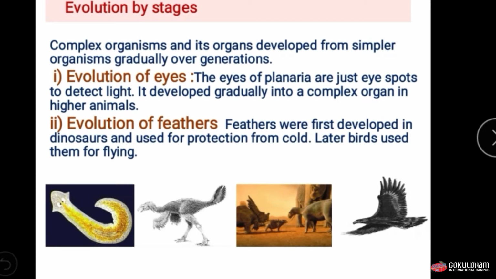The eyes of planaria are just eye spots to detect light, which is simpler in form. It developed gradually into the complex organ that we can see in higher animals.